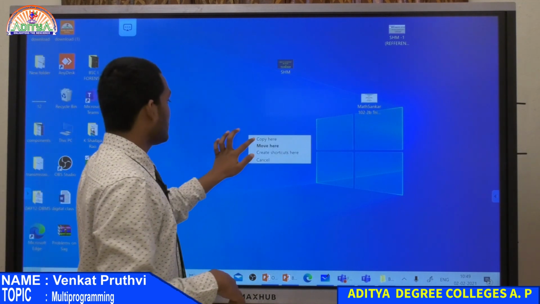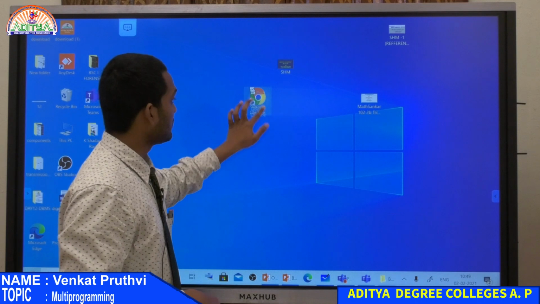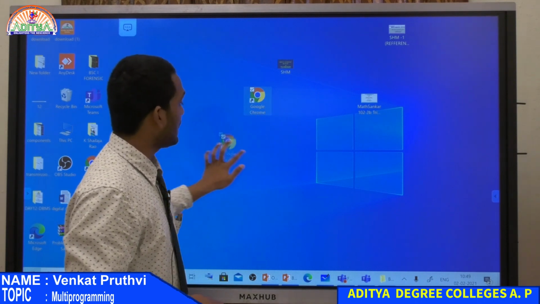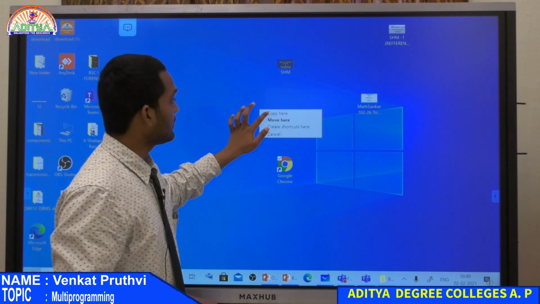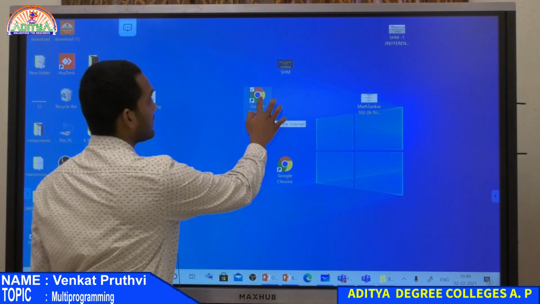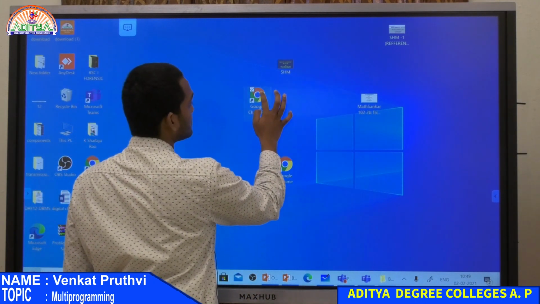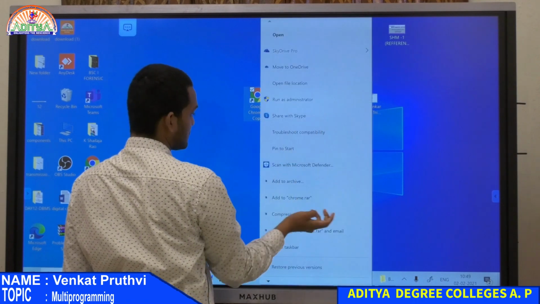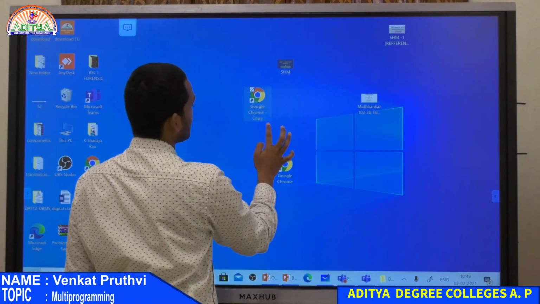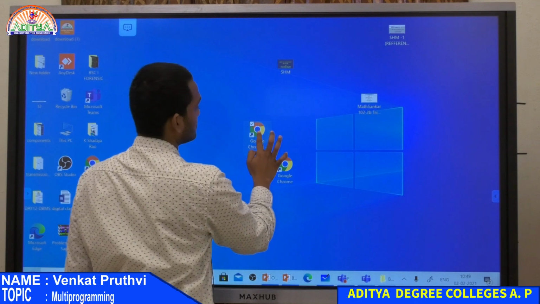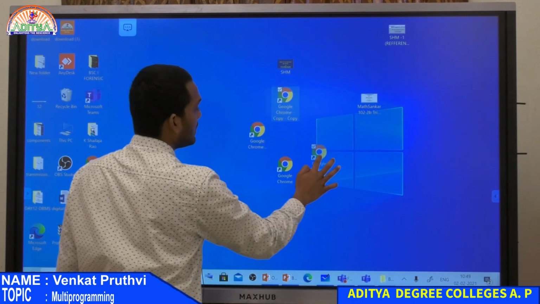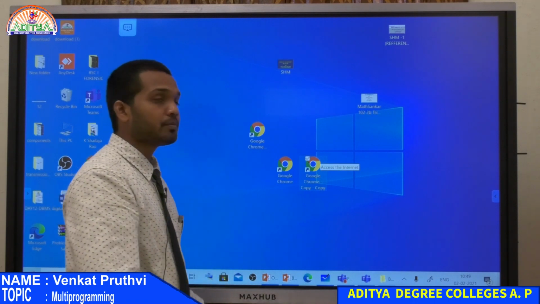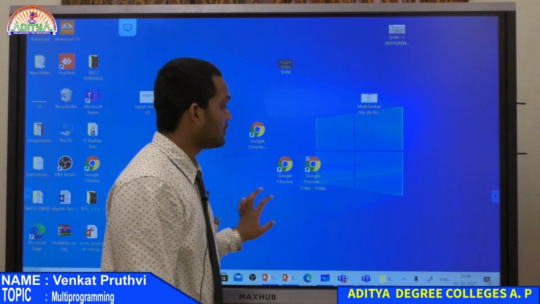See, I am able to directly move it here, and we are able to operate the icons based on the animation that we have over here. And we are able to make multiple copies just with the help of our hand touch, or with the help of icons. All this is happening just because of the UI that we have.